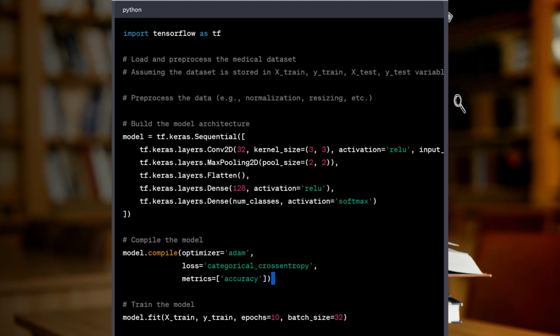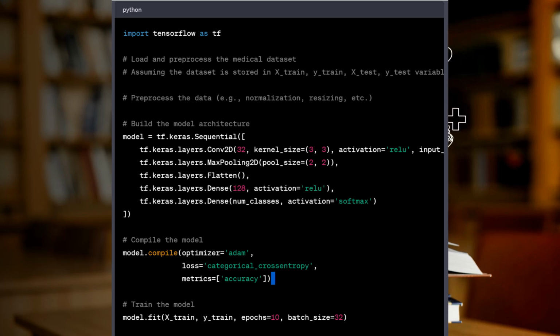Here's an example of a deep learning program in Python for a medical test and treatment scenario. Python. import tensorflow as tf. # Load and pre-process the medical dataset. # Assuming the dataset is stored in x_train, y_train, x_test, y_test variables. # Pre-process the data, for example normalization, resizing, etc. # Build the model architecture. model = tf.keras.Sequential([